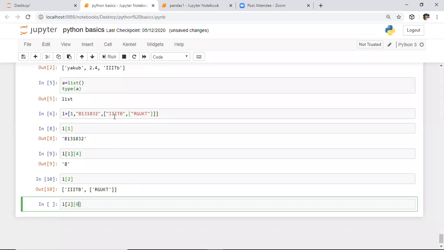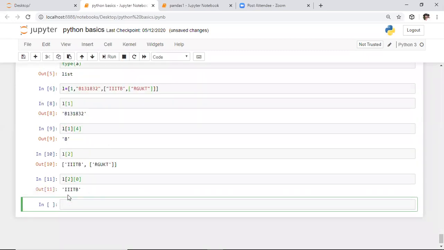The index of that is 0 inside this list. Again, we need to start slicing from this list. In this list, if you observe, the index of IIITB will be 0. Here I am accessing IIITB first. It returns the output IIITB. Now we got this string. Again, from this string, we need to perform slicing, and we need to access this T. How to access that?